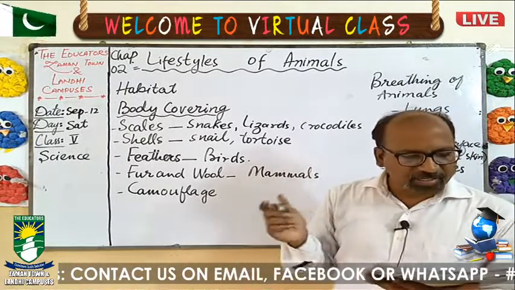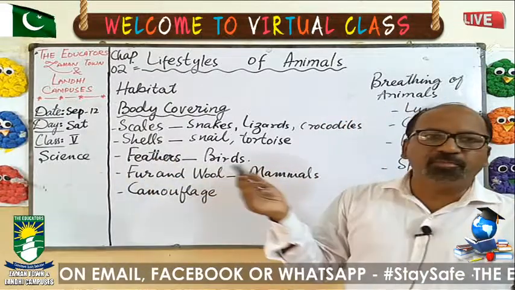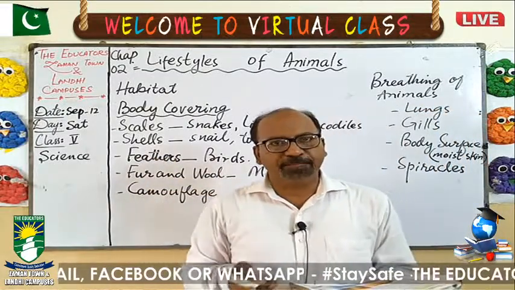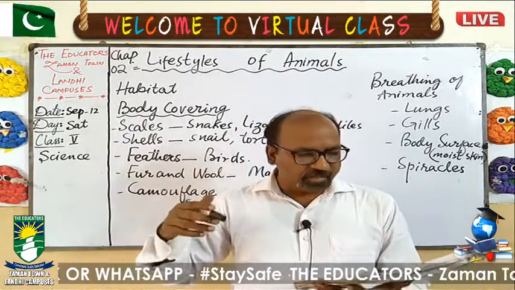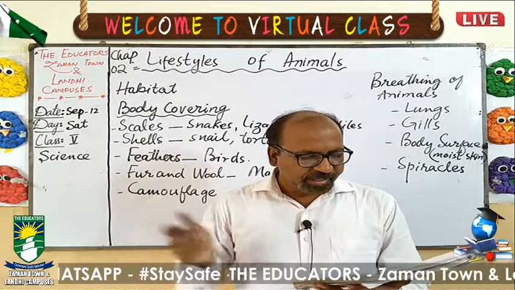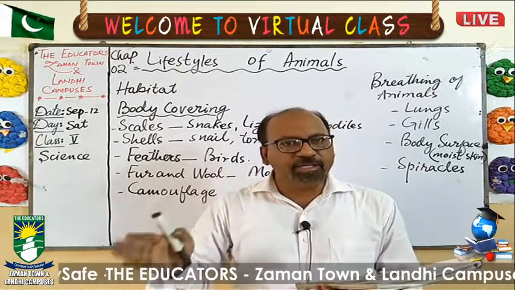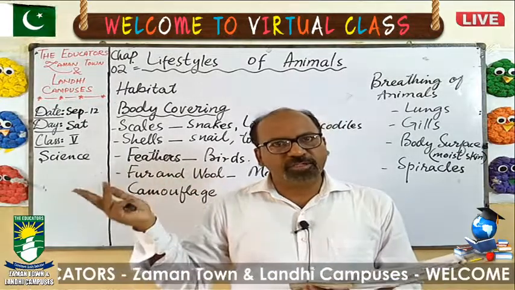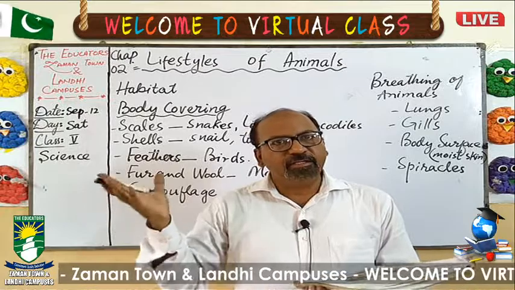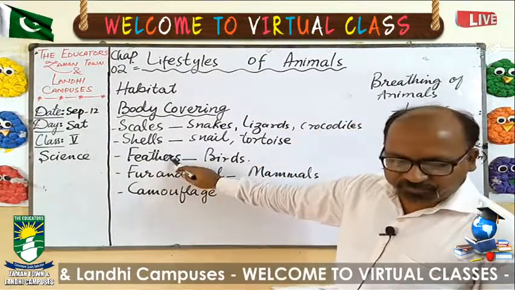Now next is feathers. All birds have feathers on their body, and these feathers help in their flying, and these feathers keep their body warm in tense situations, or when there is winter, their body becomes warm just due to the presence of feathers.